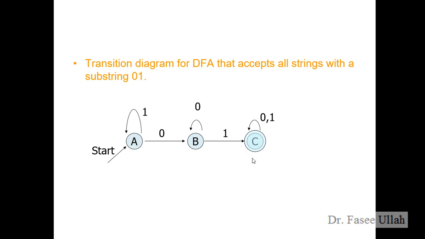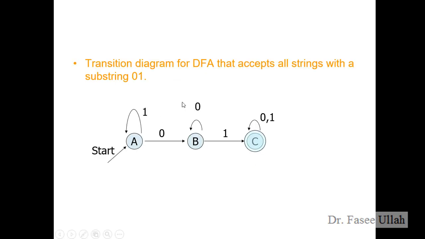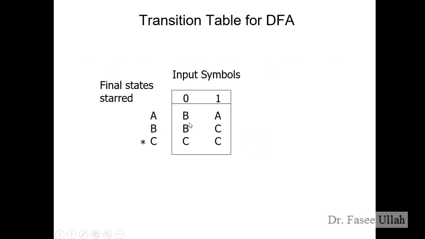So let's see another thing, the transition table for the DFA, right? As we know from here, how many elements are there in the input set? That is 0 and 1. And how many states over here? We have 3, A, B, C, right? So we have to very clearly mention these are the old states, A, B, C, and we have the input symbols, 0, 1, right?